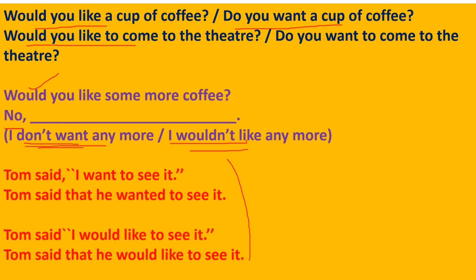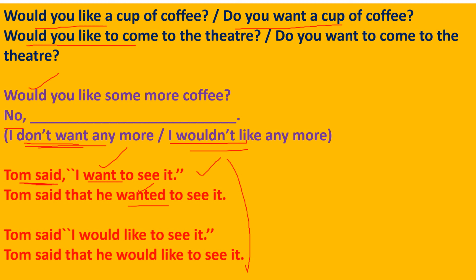Here in the next one, Tom said I want to see it. Tom said that he wanted to see it. Want becomes wanted. Okay, that is quite common. That is the rule. When you want to change direct speech into indirect speech, that verb 1 should be changed into verb 2 according to the reporting verb.